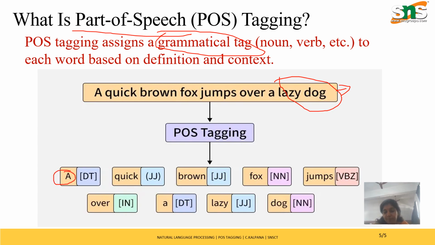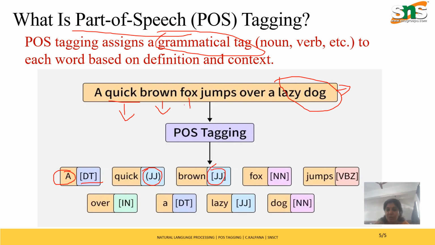It is a determiner. A is a DT, that is determiner. So it tags it as determiner. The next word is quick. Quick is an adjective. In POS tagging, we say it is JJ. JJ is nothing but adjective. Again brown, a color, is also an adjective, which we mention as JJ.